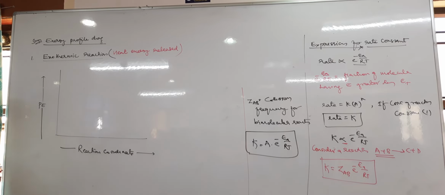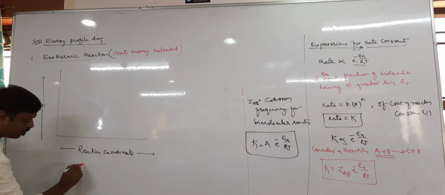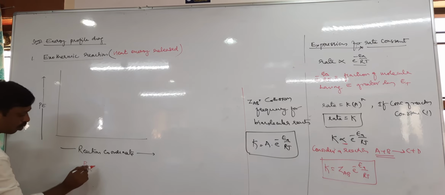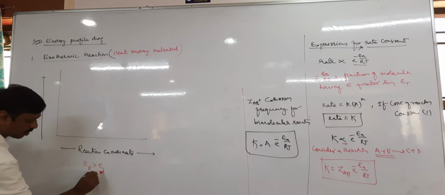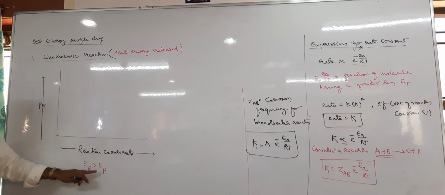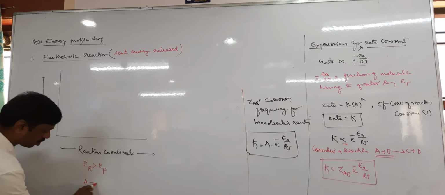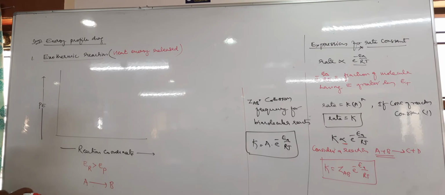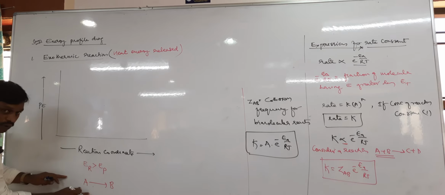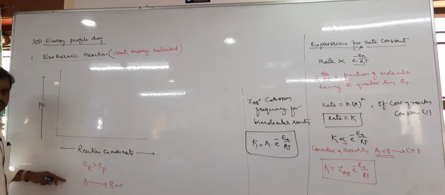In case of an exothermic reaction, the first point you have to remember is that the energy of the reactant is always more compared to the energy of the product. Why? Suppose A gives rise to B. If the energy of the reactant is more, when it converts into product, it releases energy in the form of heat.